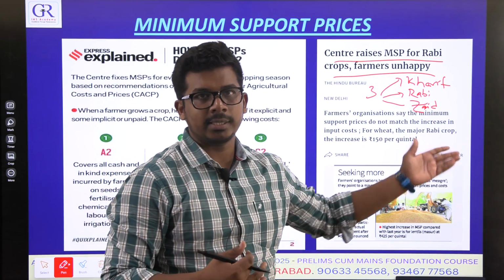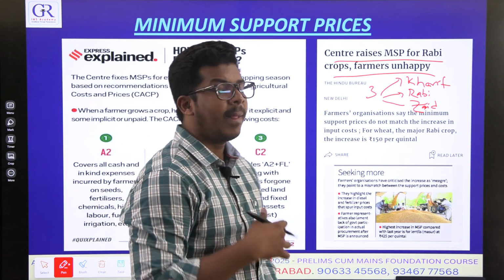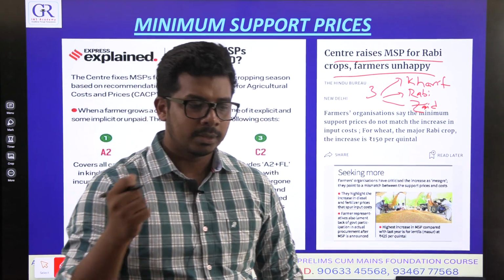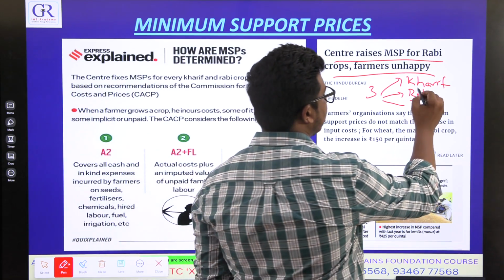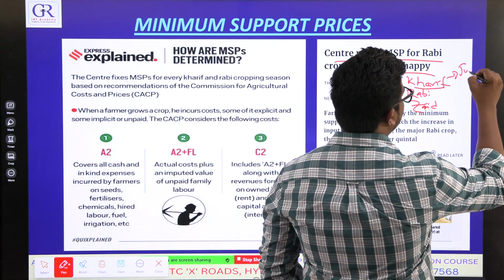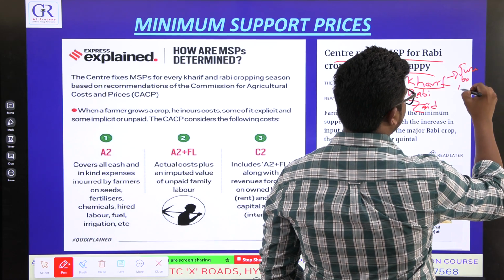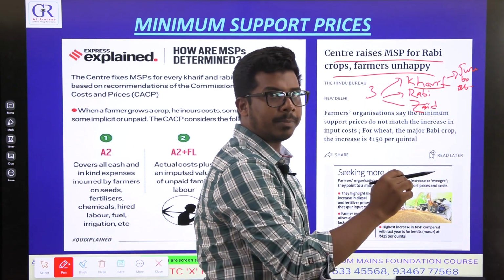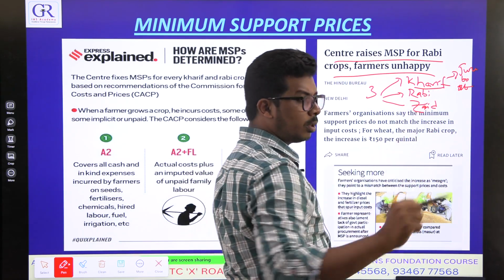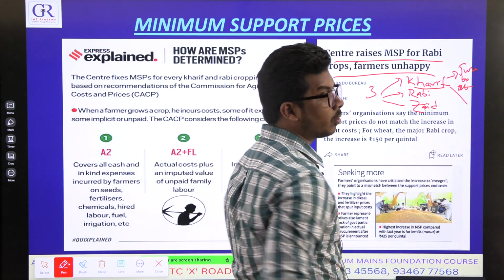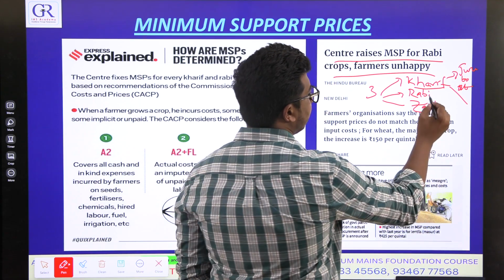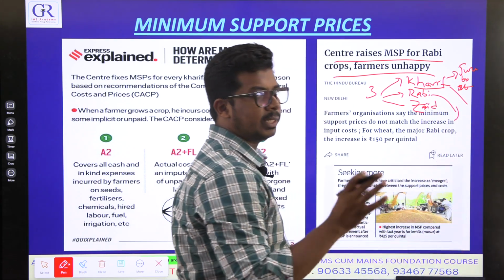Now these are agricultural seasons: Kharif, Zaid, Rabi, based on when farmers will start sowing the seeds and when farmers will harvest. Kharif is from June to September, October. They will sow seeds in June when our southwest monsoon starts, and they will harvest the plant in October when our monsoon ends.